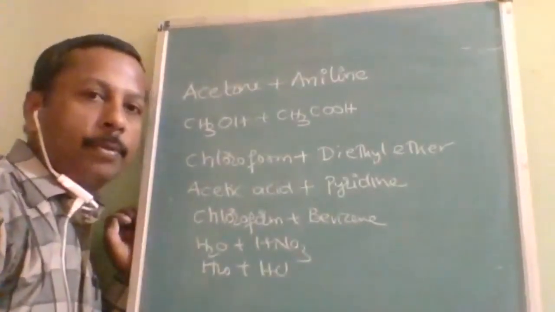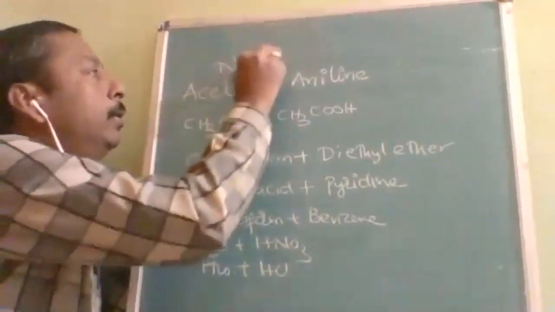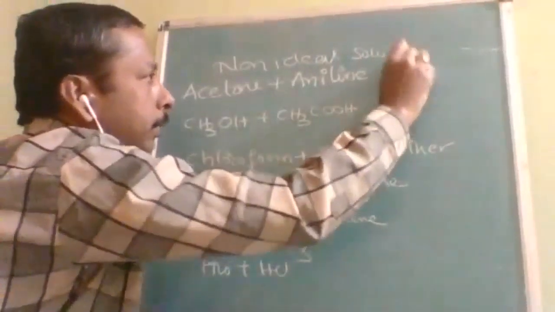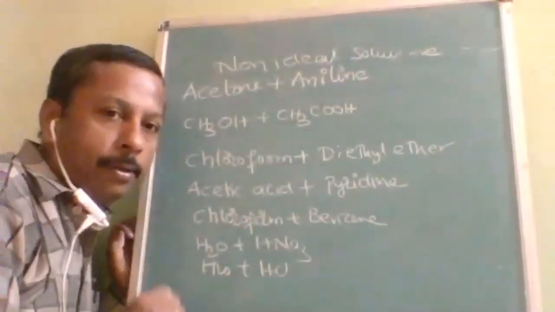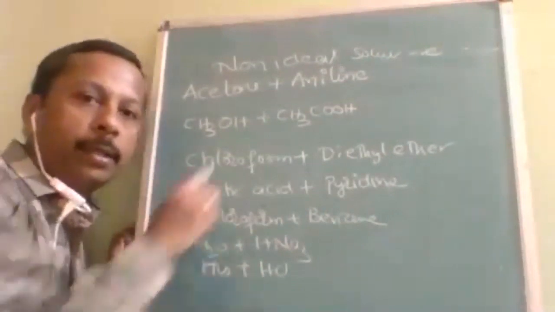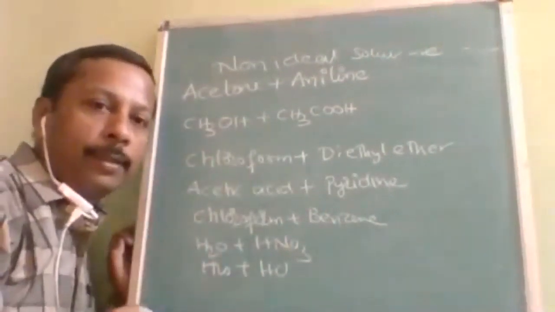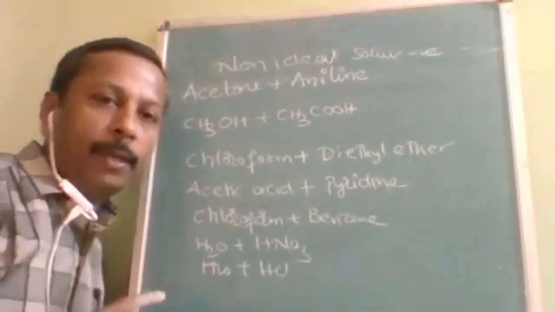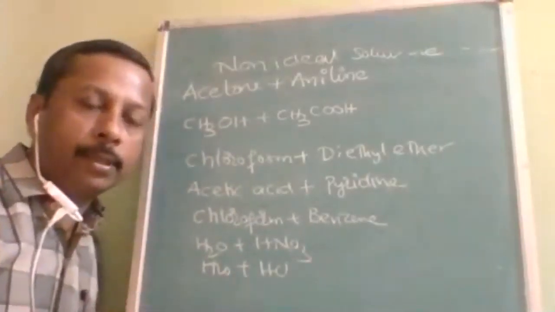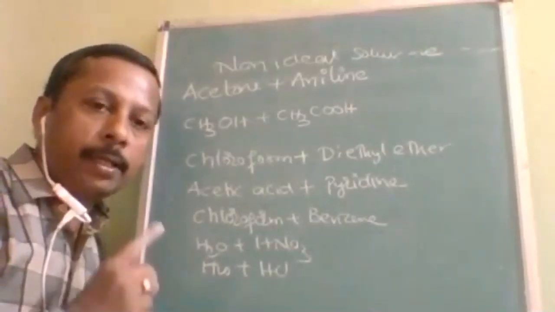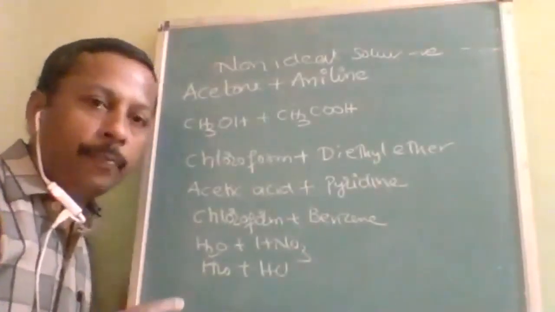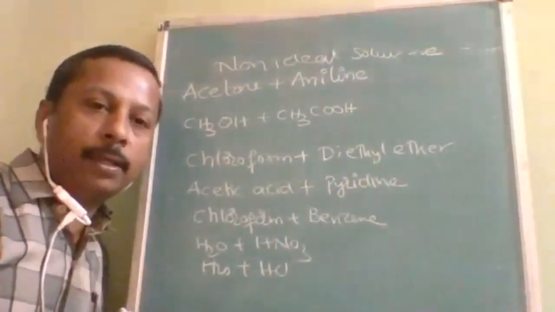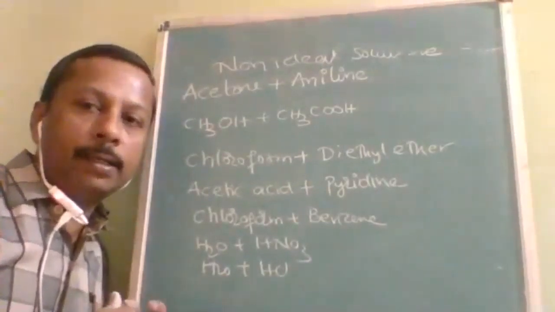These are some examples of non-ideal solution with negative deviation. But you should not forget chloroform and acetone. That is the most repeated question. Is it understood? Here attraction force increases after mixing, negative deviation. Attraction force decreases after mixing, positive deviation. Same attraction force, ideal. Is it understood?